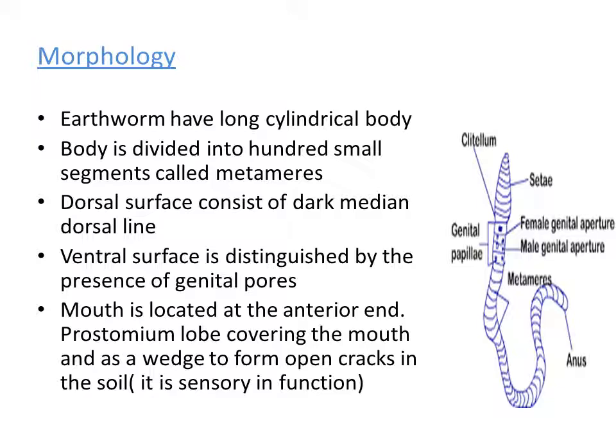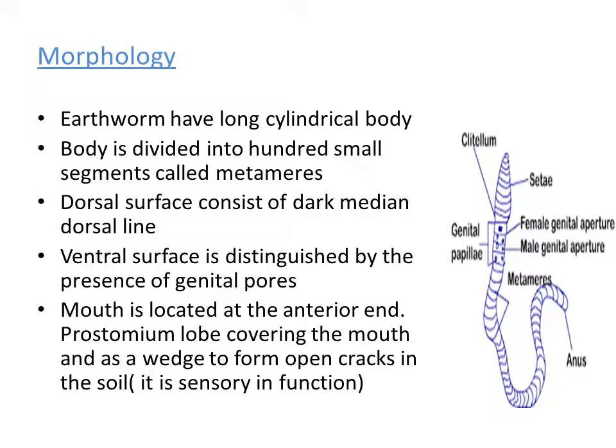In the anterior end, a lobe-like structure can be seen in the earthworm. That lobe-like structure is named prostomium. This is a very important terminology. Prostomium is a lobe, and this lobe covers the mouth. Mouth is a small opening present towards the anterior end, and it helps in intake of food.